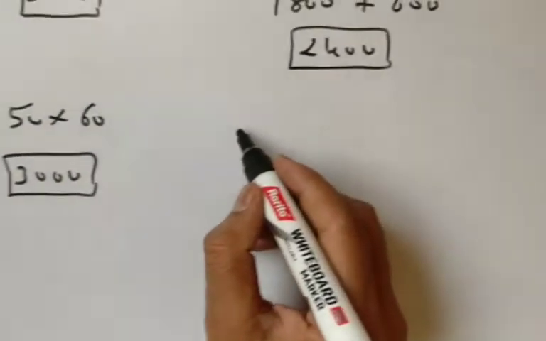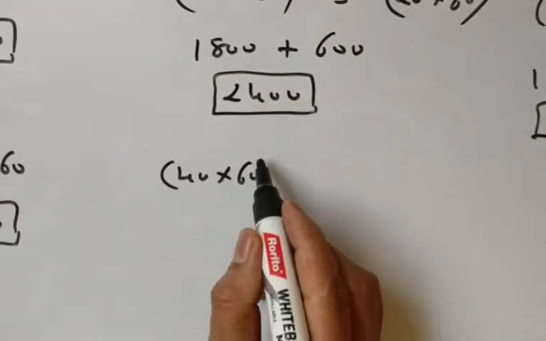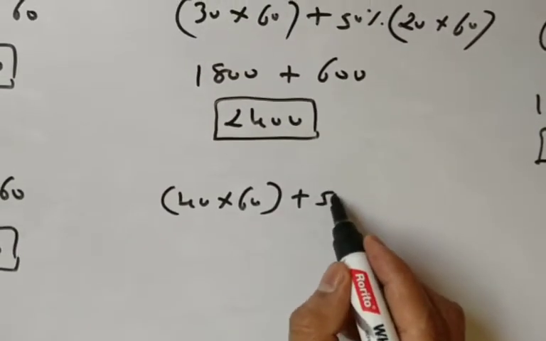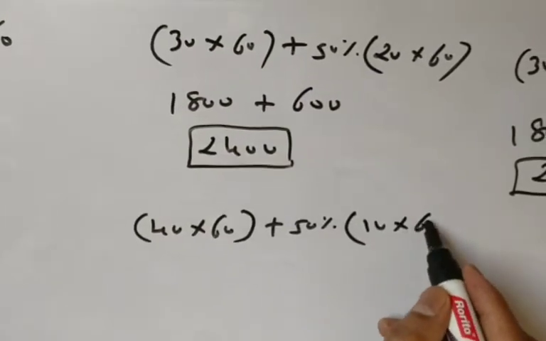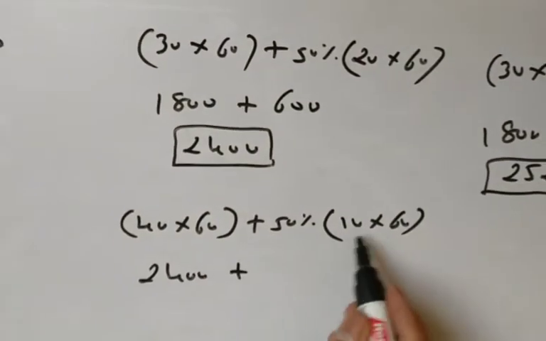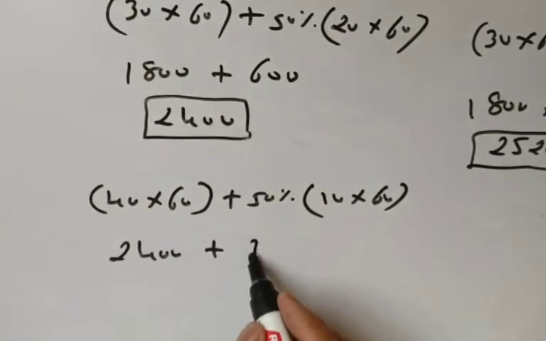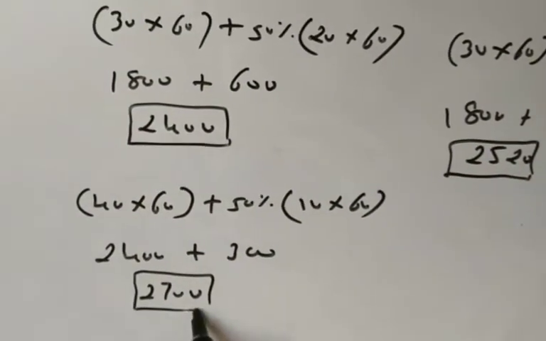According to Halsey, 40 hours taken into wage rate plus 50% of 10 hours saving, so 10 into 60, so 2400 plus 600, and 50% of 600 is 300, so 2700.